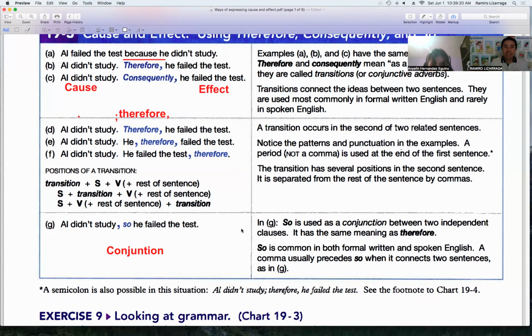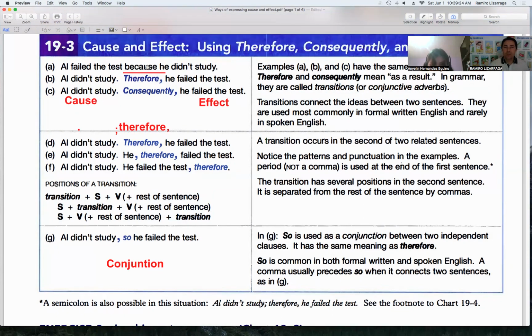Take a look at this. When we use because, we remember this: we have a main clause and a dependent clause.